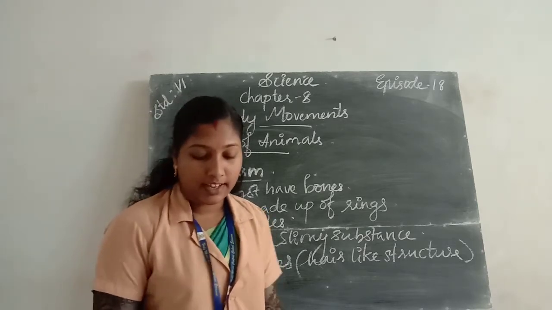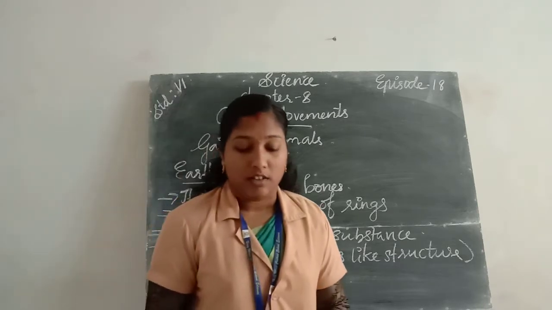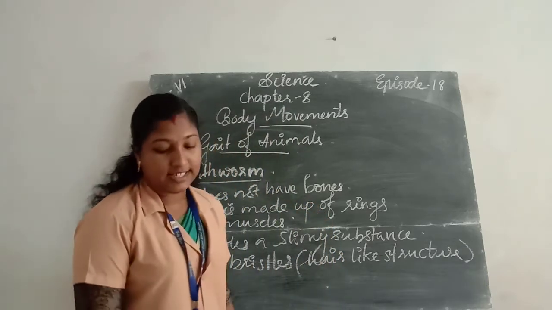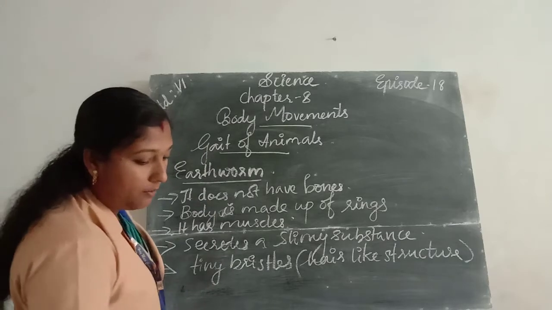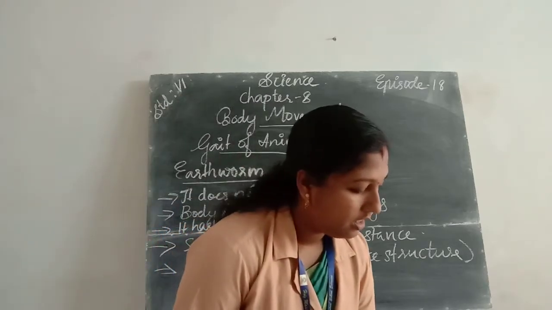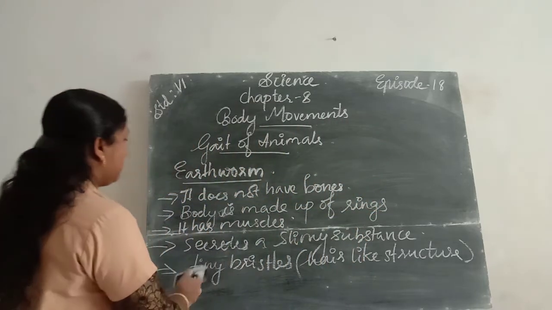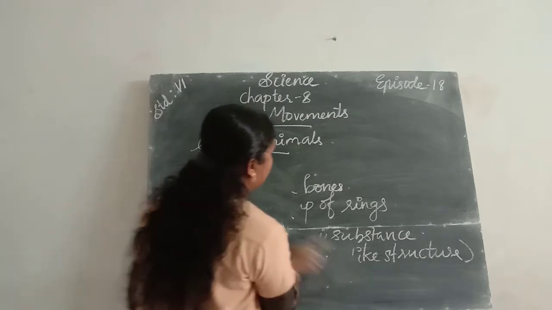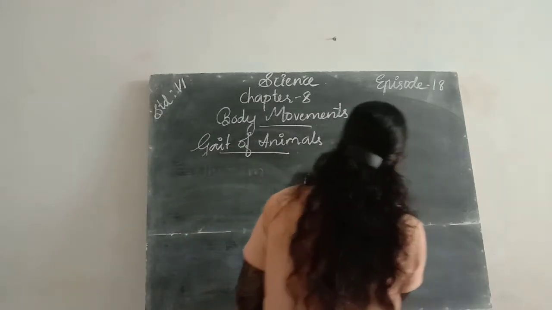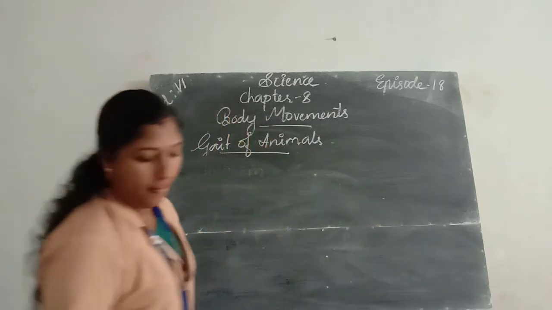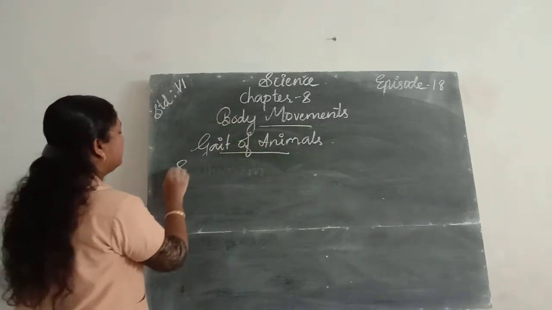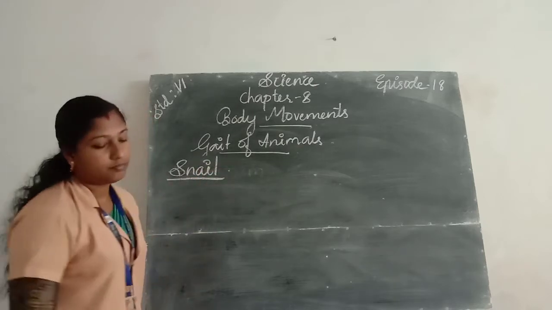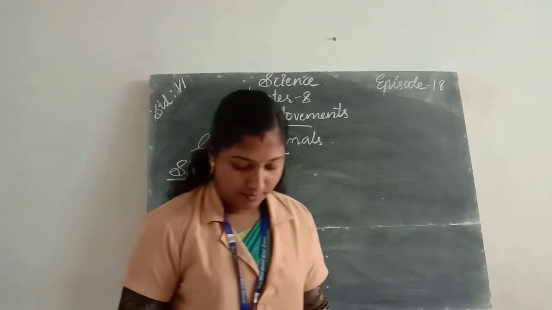Okay. Next we learn about another animal. Which animal? Yes, we learn about the snail.